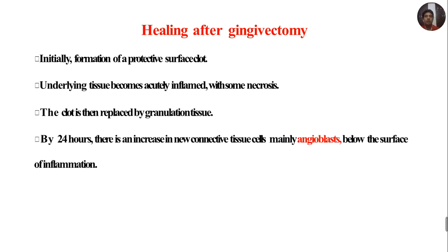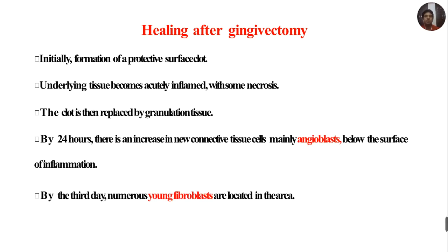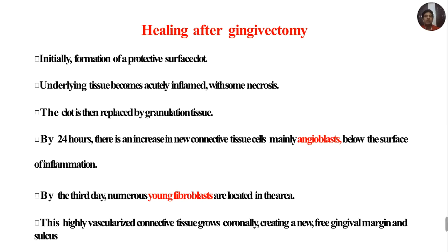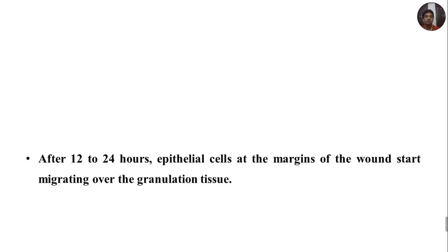By 24 hours, there is an increase in new connective tissue cells, mainly angioblasts, below the surface of inflammation. By the third day, numerous young fibroblasts are located in the area. This highly vascularized connective tissue grows coronally and creates a new free gingival margin and new gingival sulcus.